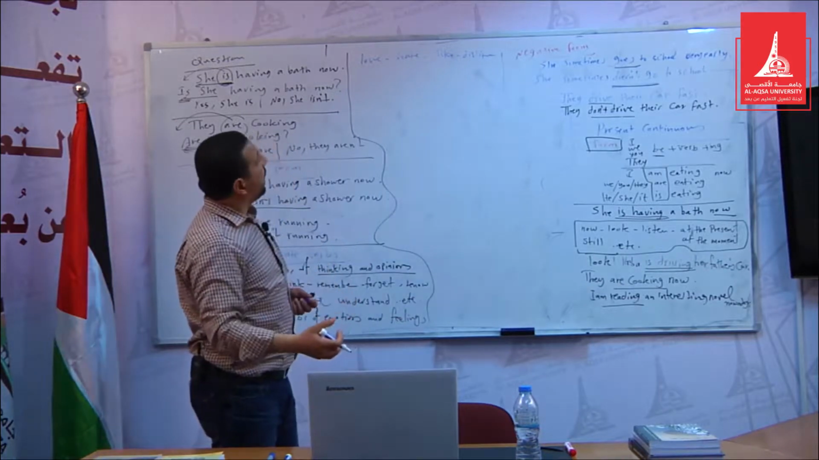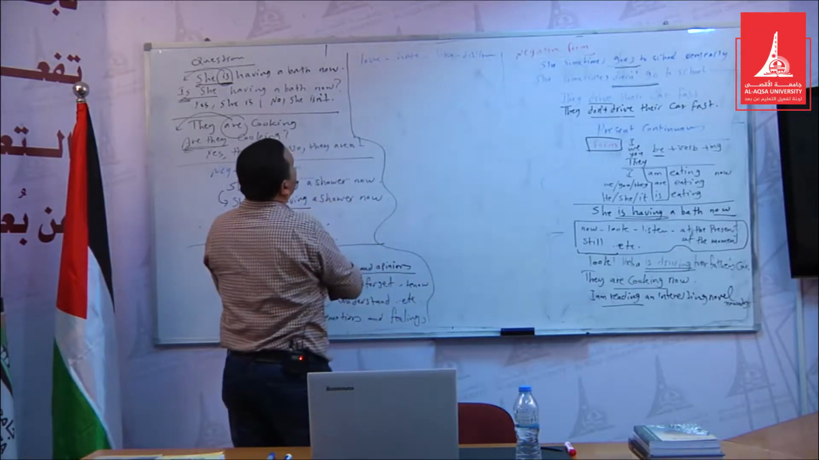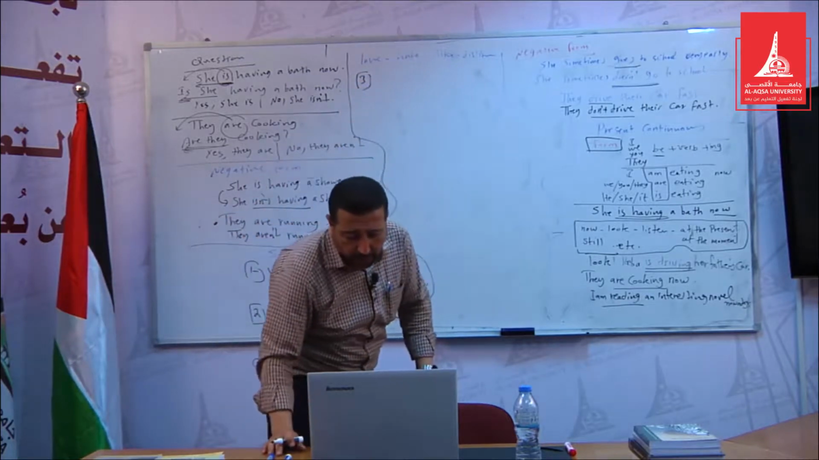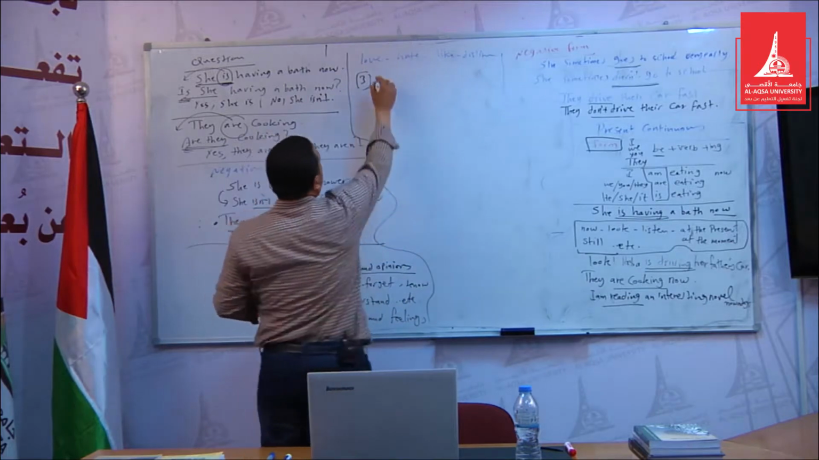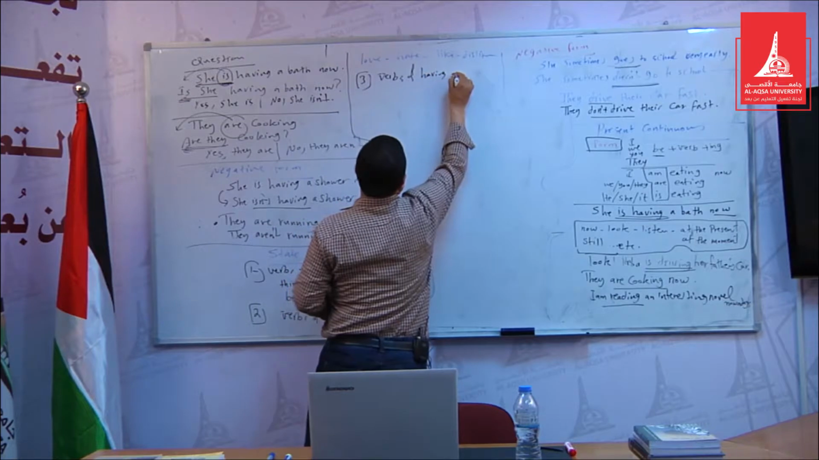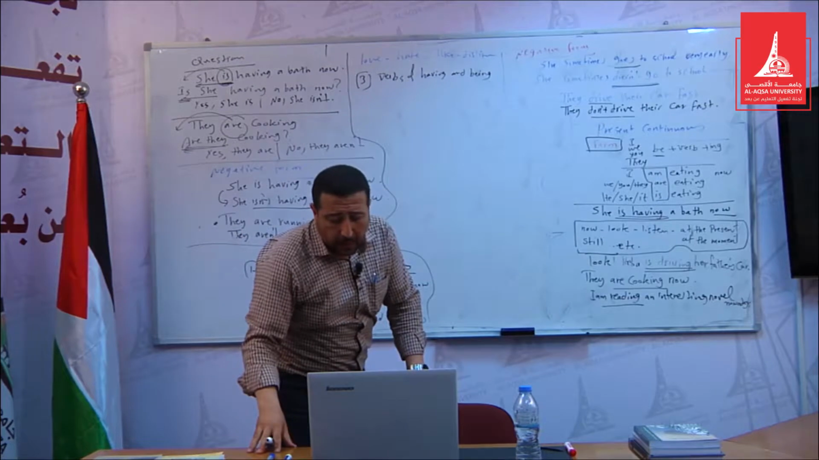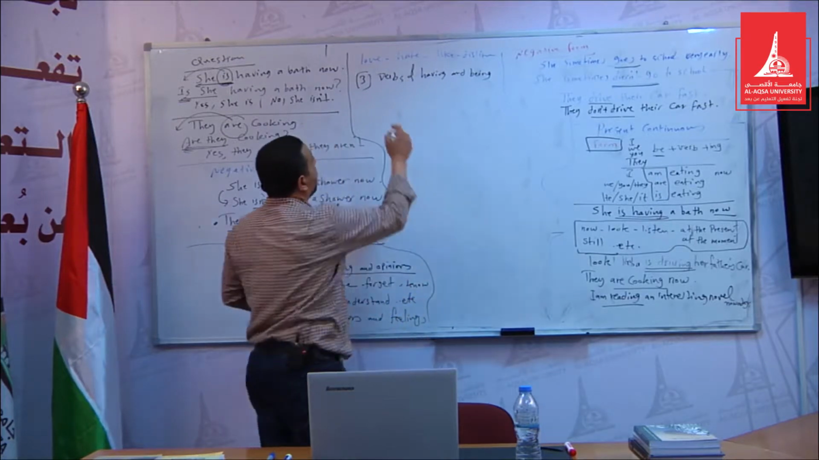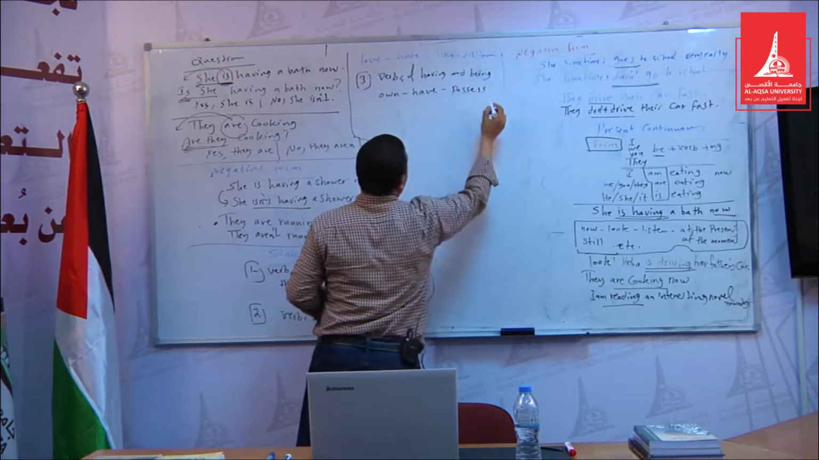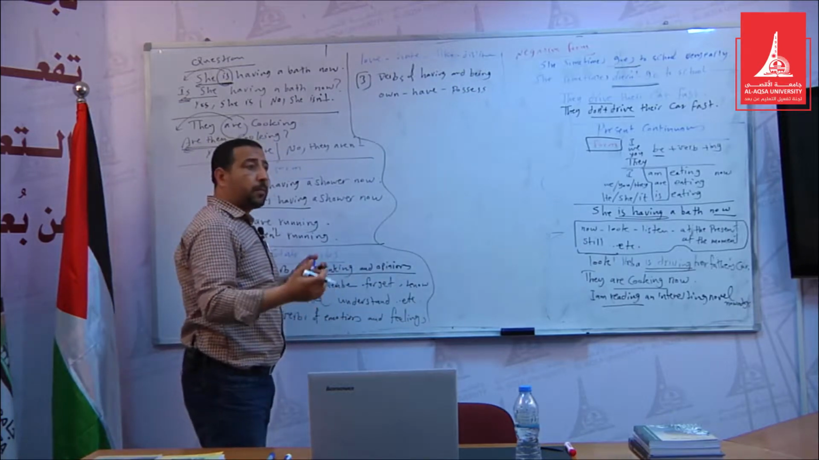We have another group, the third category: verbs of having and being. This is also easy. Like what? Like own, have, possess. We cannot say "I'm having" or "I'm owning", for example.